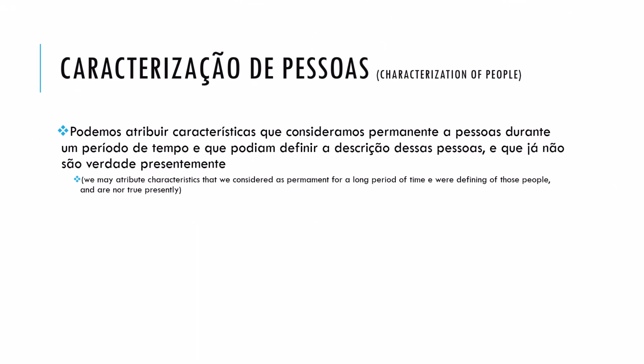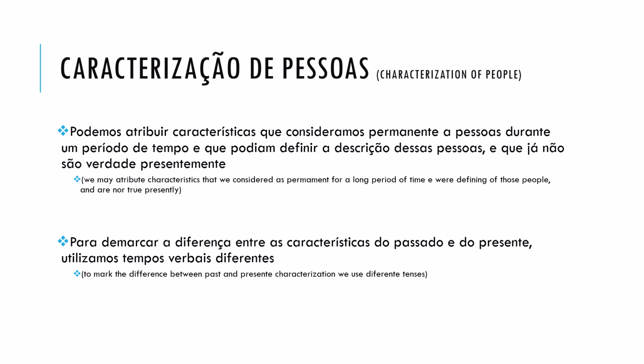Regarding the characterization of people, we start here by saying that we are going to talk about the characterization as it was in the past versus how it is here in the present. So we may, as you can see, attribute characteristics that we consider as permanent for a long period of time in the past, and those characteristics count as defining of the people as we knew them.